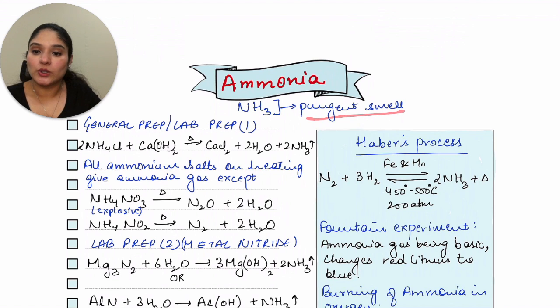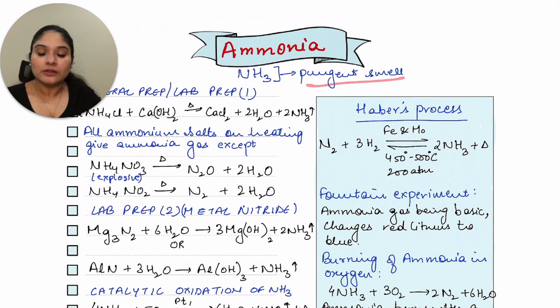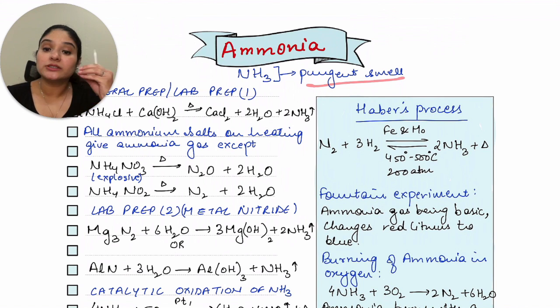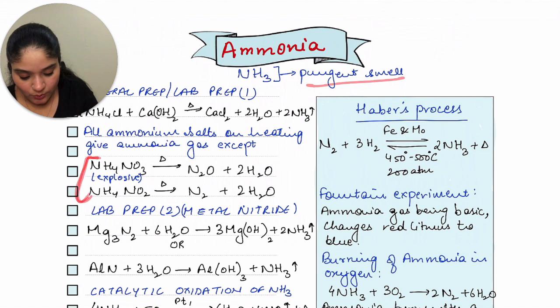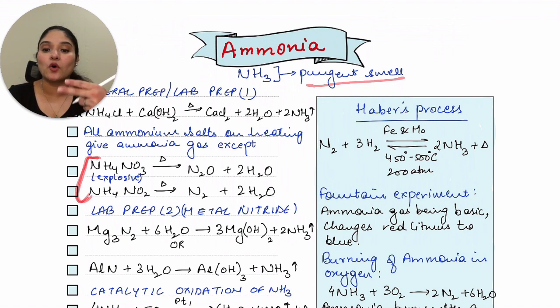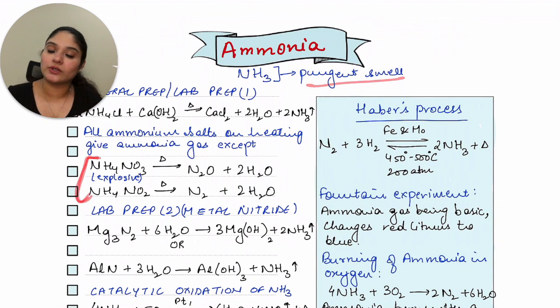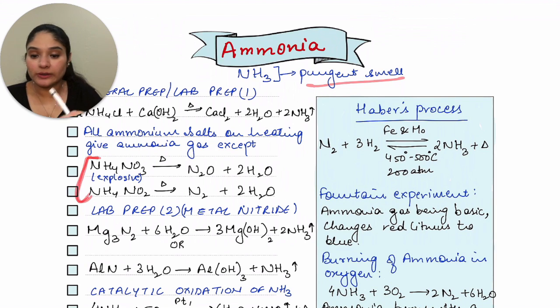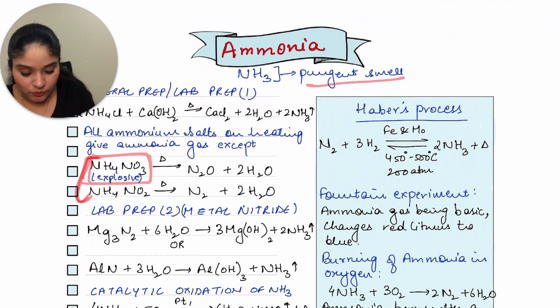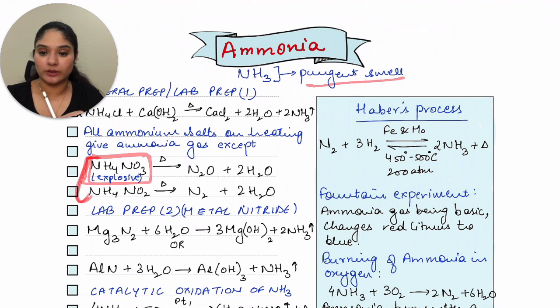So let's look at this. You have ammonium chloride reacting with Ca(OH)2, in the presence of heat, you get calcium chloride plus water plus ammonia gas. Okay, extremely simple. Now all ammonium salts, when we heat them up, give up ammonia except these two examples. So these two are exceptional cases. NH4NO3 on heating will give me N2O plus water. And the next one is NH4NO2, which gives us nitrogen gas plus water. The first one you have to remember is explosive. So that is also an identification for this particular compound.